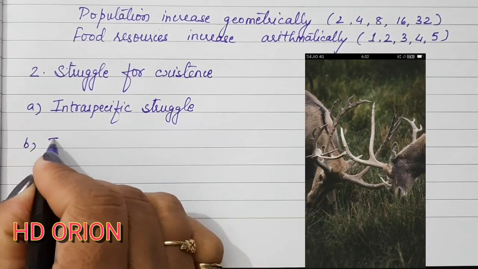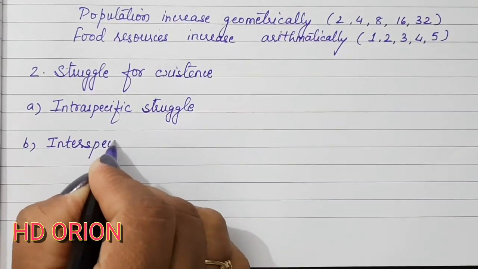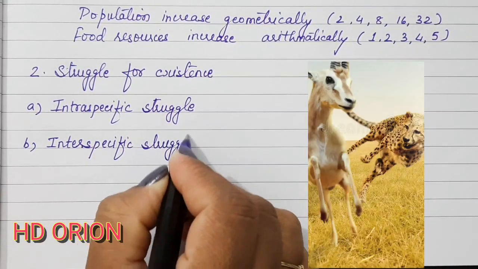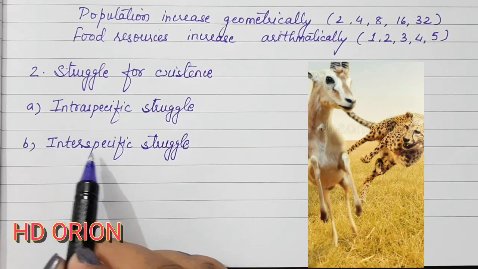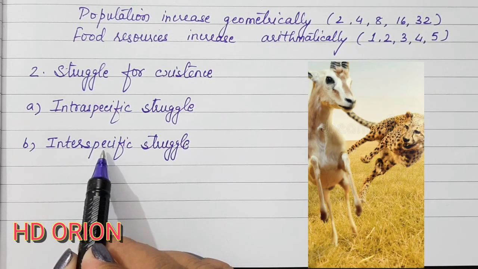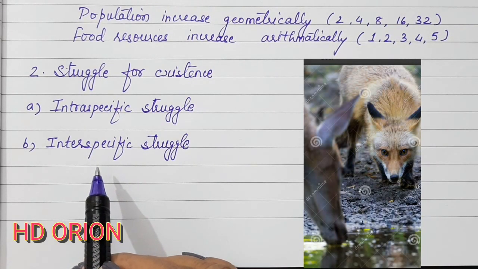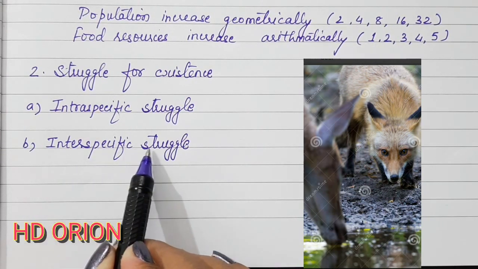The second type of struggle is interspecific struggle. This type of struggle exists between two different species. Interspecific means between two different species. So if we consider two carnivorous animals, a fox and a wolf, and they are fighting for a rabbit, this will be called interspecific struggle.